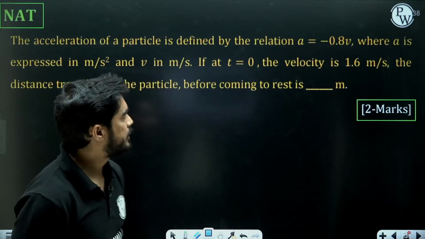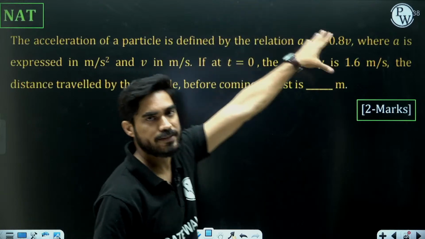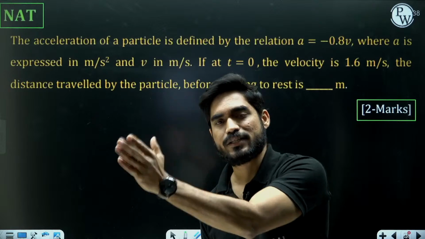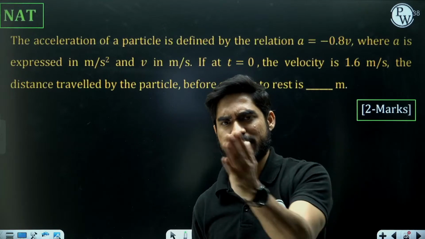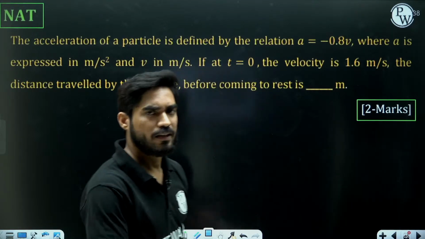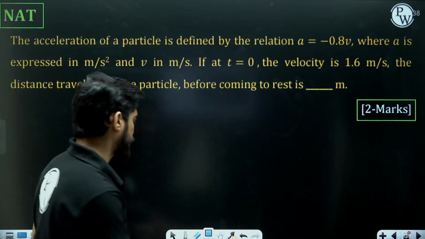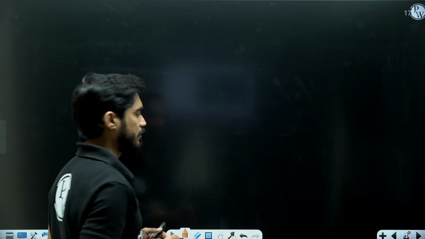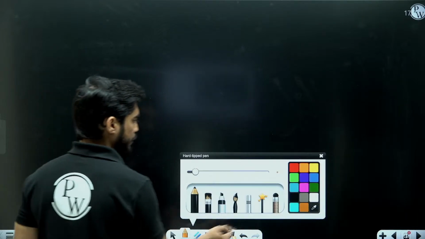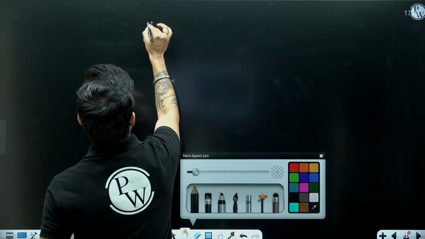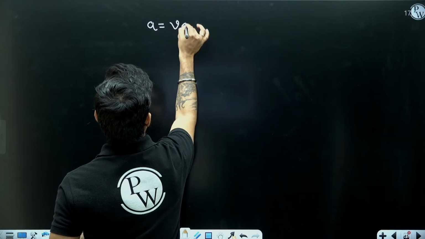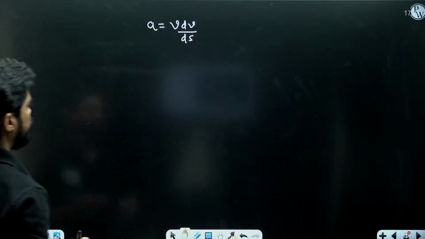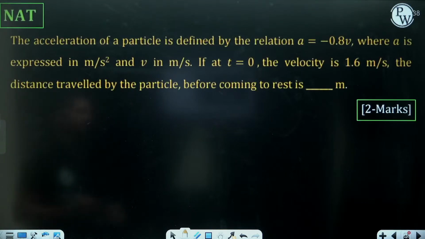We have a relation between acceleration and velocity. So we have acceleration, velocity, displacement. What is the relation between these three? There is a single relation between acceleration, velocity, displacement. Does anyone remember this relation? A equals V dV by ds.